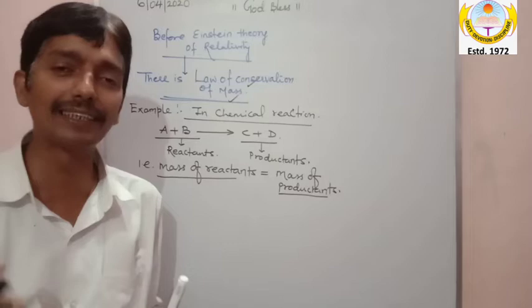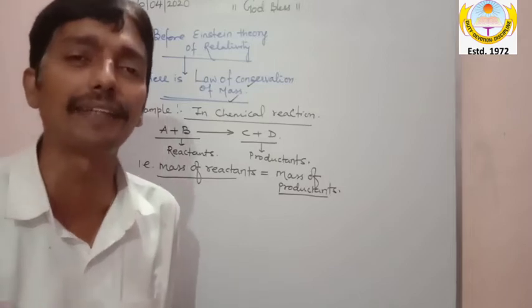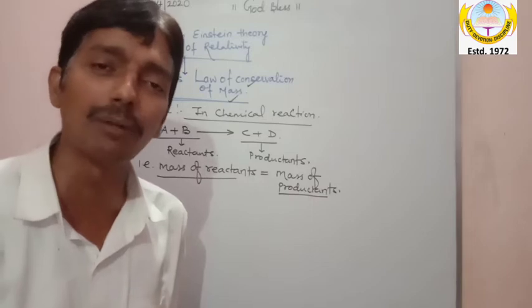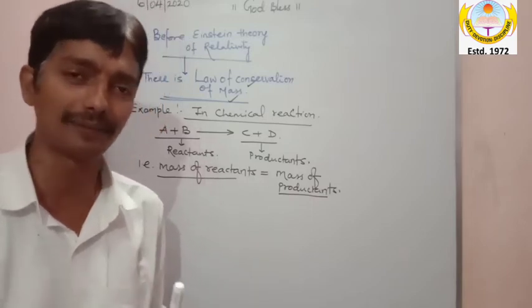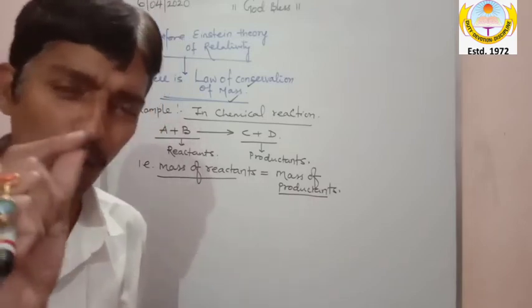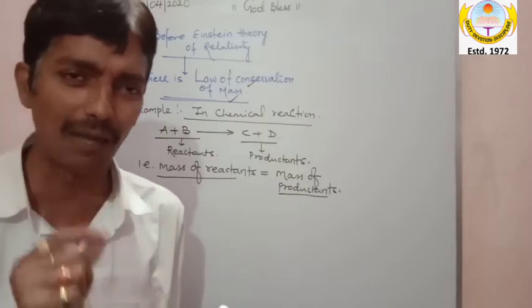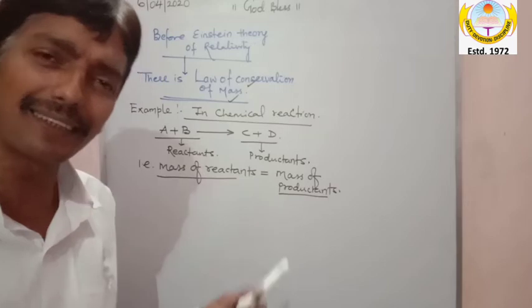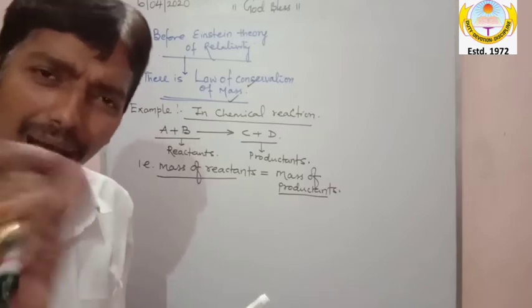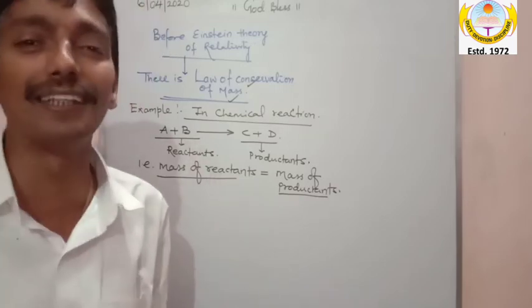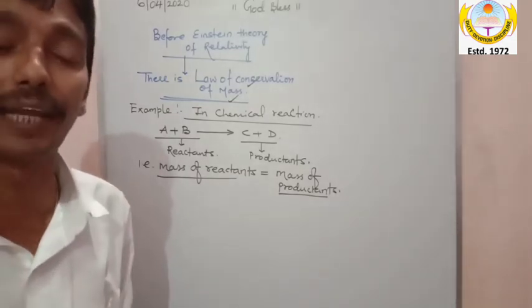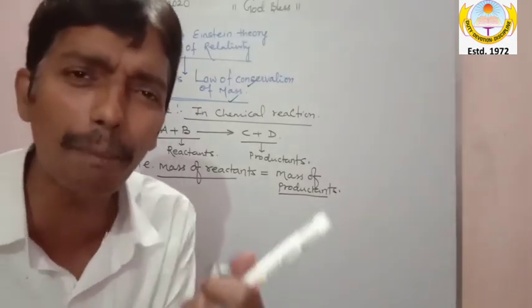Here also I can say mass can neither be created nor destroyed. The total initial mass is equal to the total final mass. So my dear, this is the problem here. One doubt. What is the doubt? Sir, when the chemical reaction was taking place, don't you think the mass will change? No, my dear. I have written here, the mass of reactants and the mass of products is the same. So sir, what is happening?